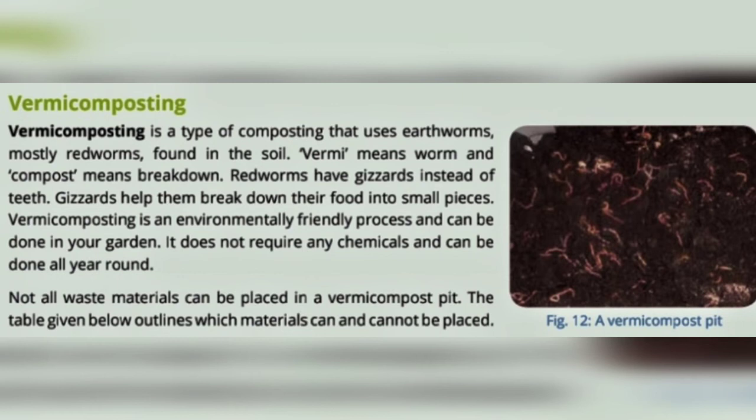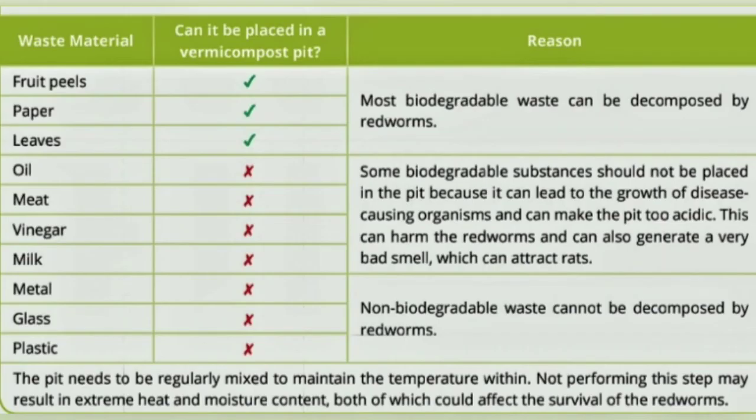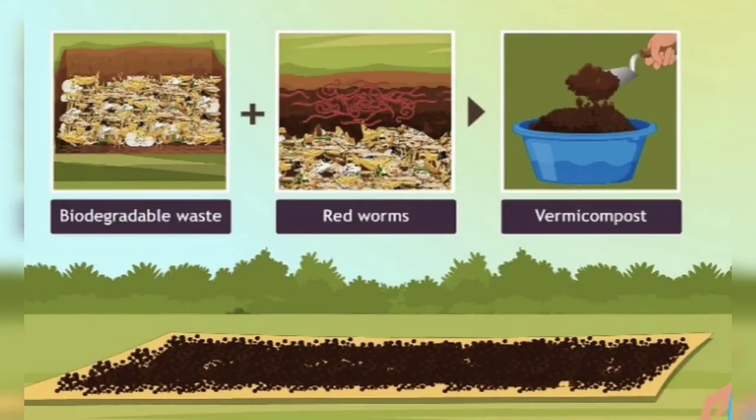But there are some things which we should not place in the vermicompost. Let us study about those which we should place and which we should not place. You can see, fruit peels, paper, leaves, these all we can decompose. But oil, meat, vinegar, these types of things we should not decompose. So biodegradable waste plus red worms makes vermicompost.